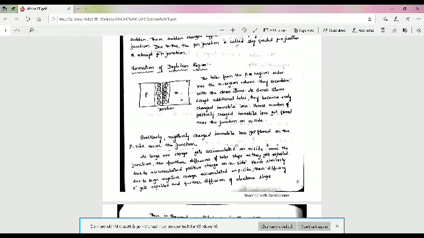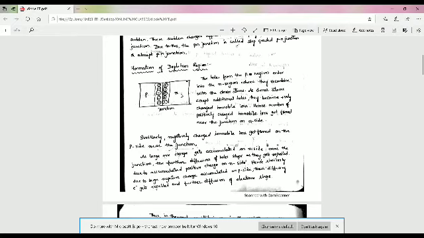So there are a large number of holes on the P side, while a very small number of holes on the N side near the junction. Thus, holes start moving from the P side to the N side, that is, from the higher concentration area towards the lower concentration area. This is called diffusion.